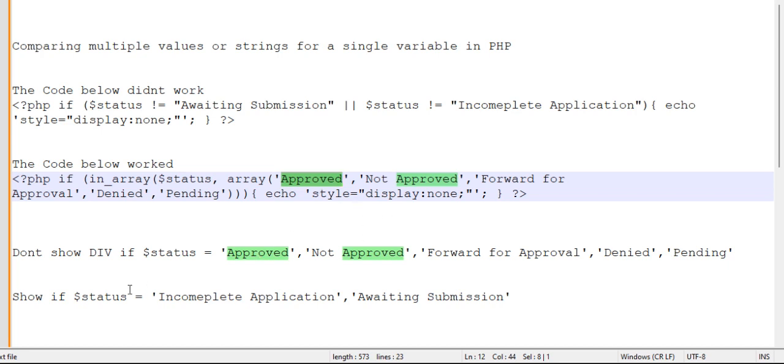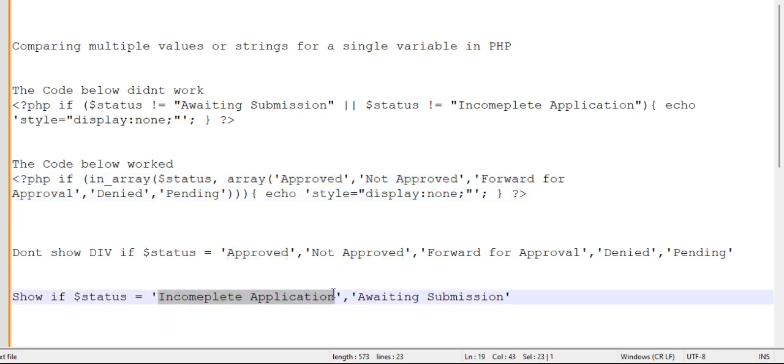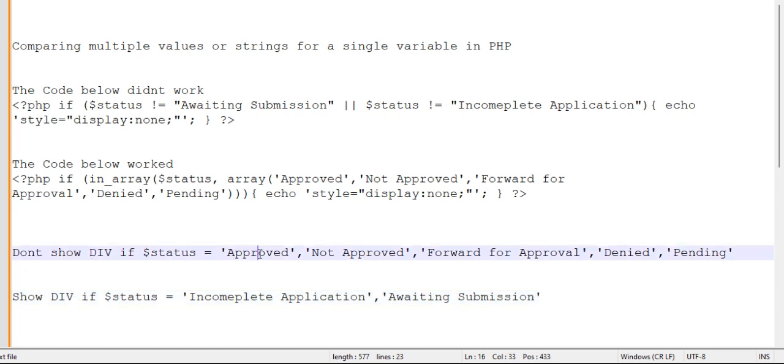So let's say I put here, show if status is equals to incomplete application or awaiting submission. But don't show div, sorry, don't show div rather, if status is equals to all of this, right? But show div if status is equal to this.